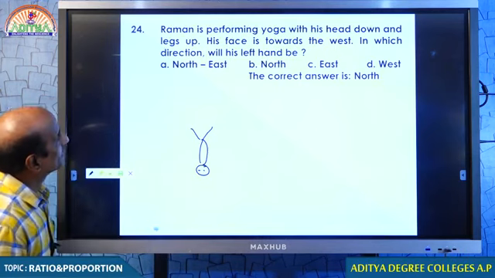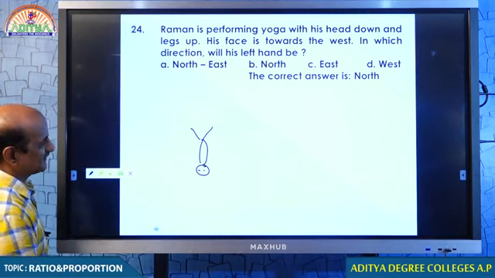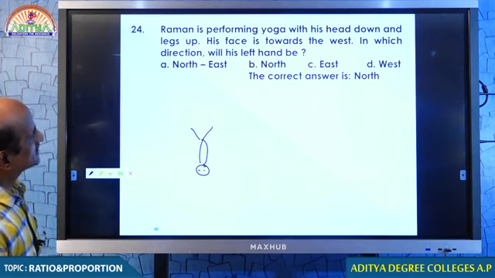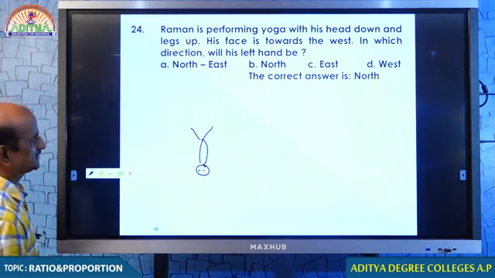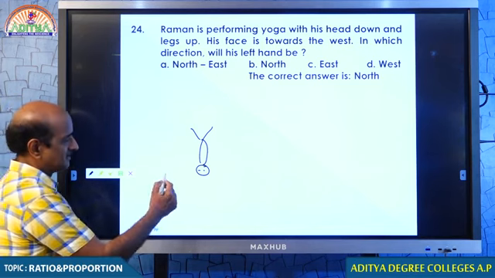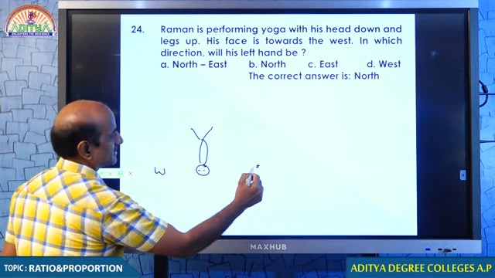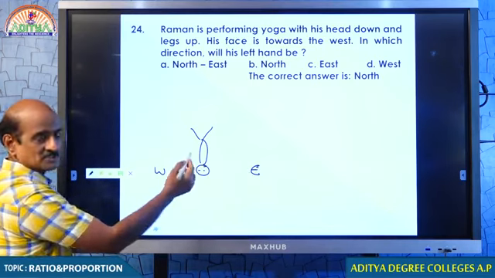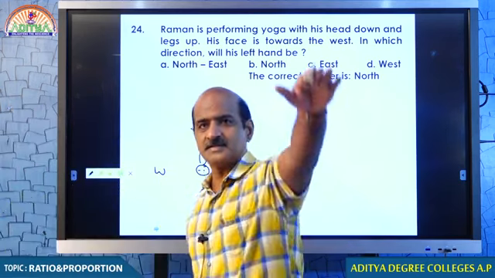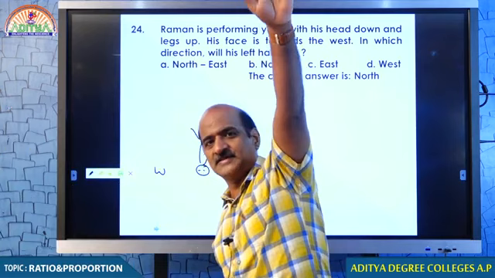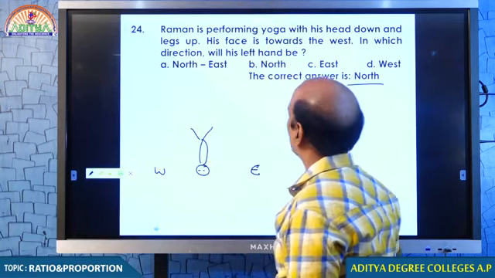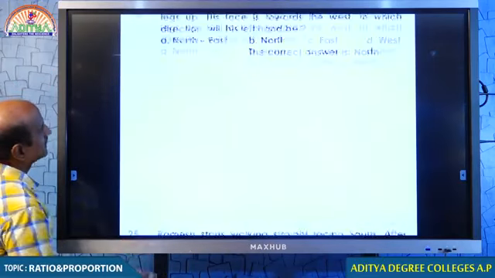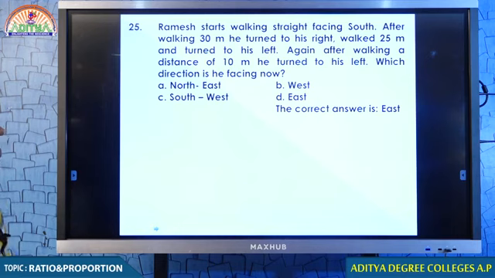Tell me, his face is towards the west, this direction. Which direction will his left hand be? He is facing west, my dear. This is west and this is east. Just imagine a left hand, this is the left hand. So obviously this left hand is facing the north direction. This kind of question you can do just by imagination. Question number 25, once again very simple.